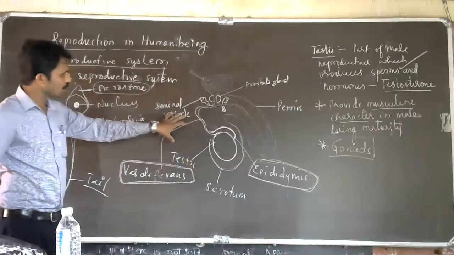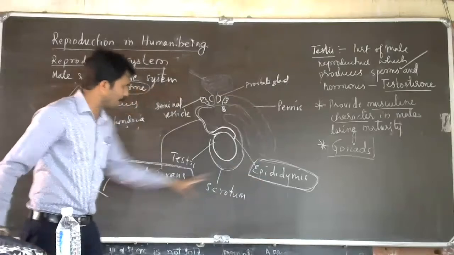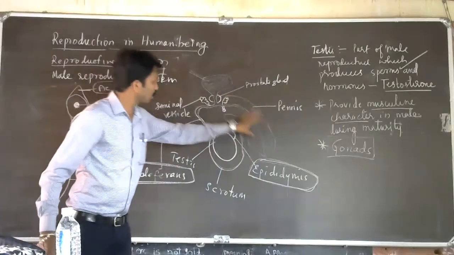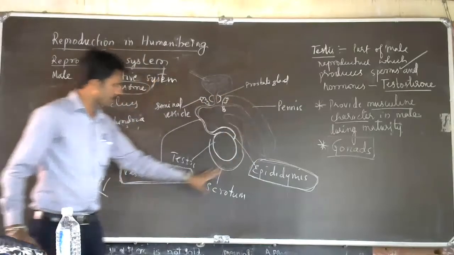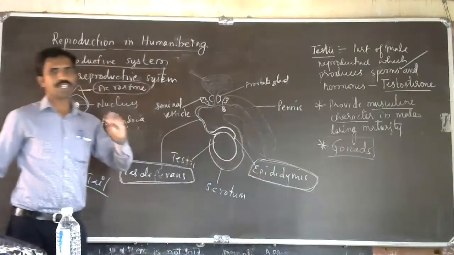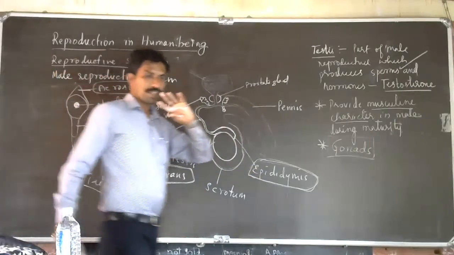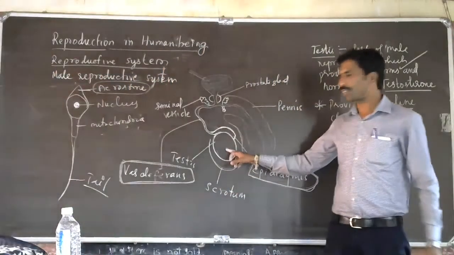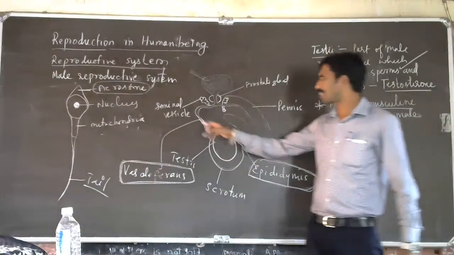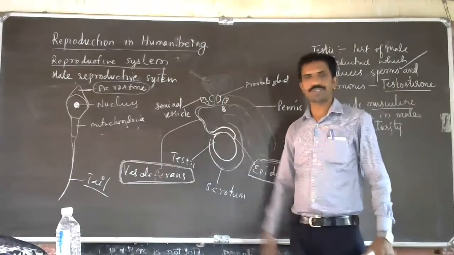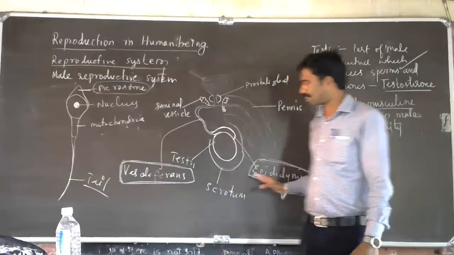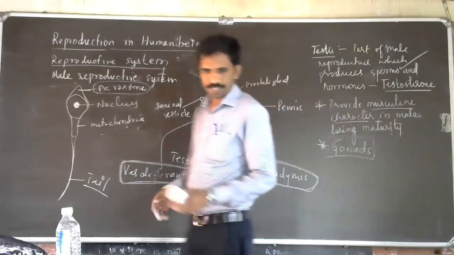Both these organs help in the transportation of sperms to further organs like the seminal vesicle and penis. That is the main work of the epididymis. The testis produces sperm, and temporarily it is stored here. During that time the maturity happens here, and it is carried to the further organ by the vas deferens, the tube which is connected. So this is about these two organs. Understood?